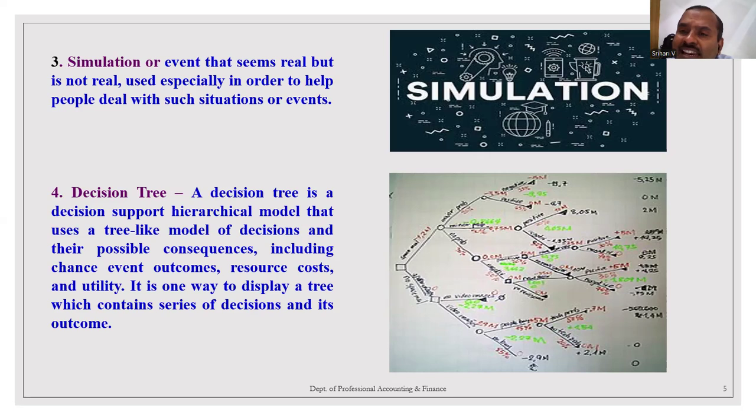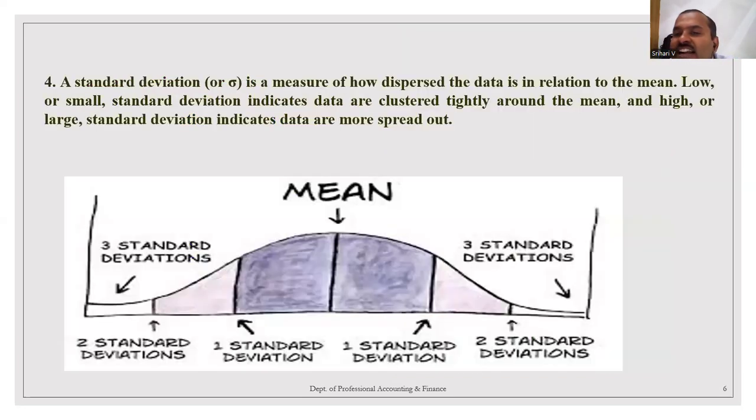How will it be evaluated? It will be evaluated from right side to left side based on the outcomes of the decisions. If the outcome makes profit, the decision will be accepted. If the outcome suffers a loss, then the project will be rejected. This is called decision tree.